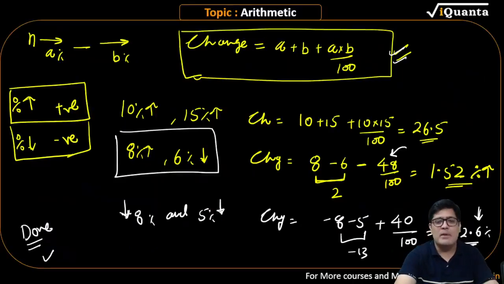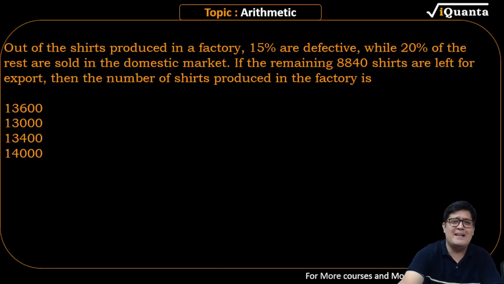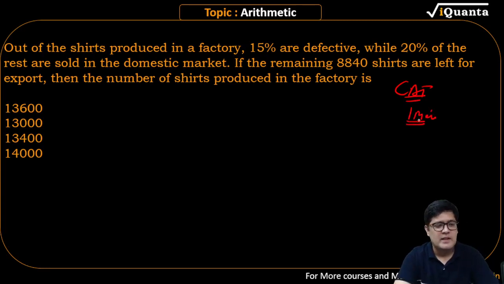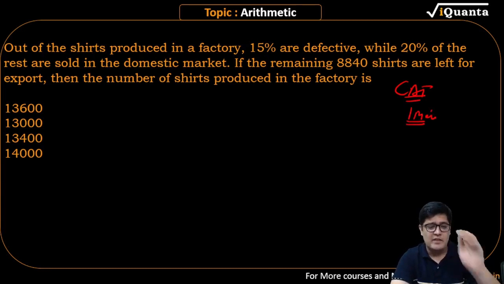So now going to problem solving. Some problem solving is mandatory. On the screen, first question, a CAT question. One minute. Solve and comment your answers.